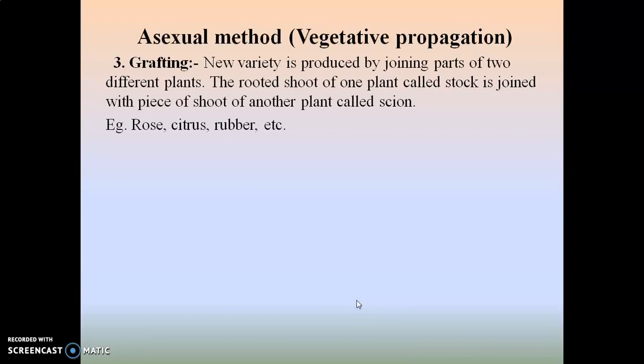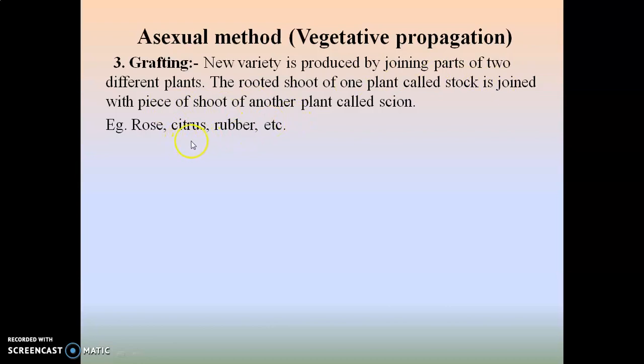Then the next method is the grafting method. It is a new method, or very much known to all of us. That is, a new variety is produced by joining parts of two different plants. Here, two different parts of the plant are used, where the rooted shoot of one plant, called the stock, is joined with a piece of shoot of another plant, that is the scion.